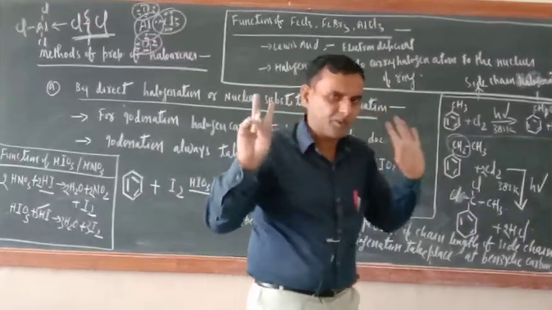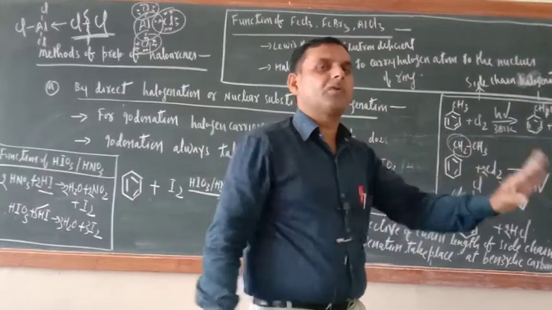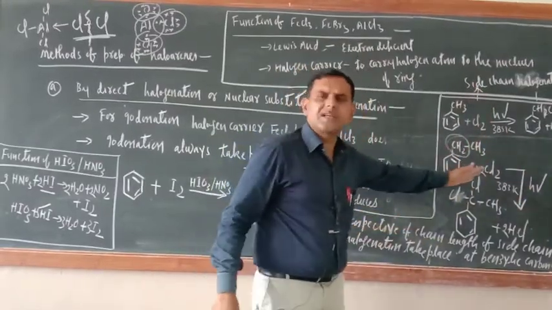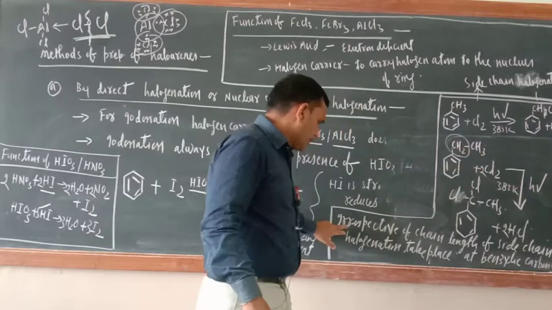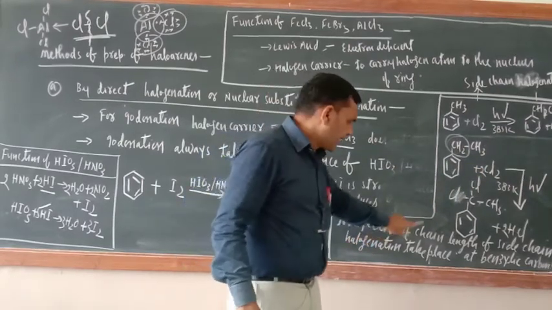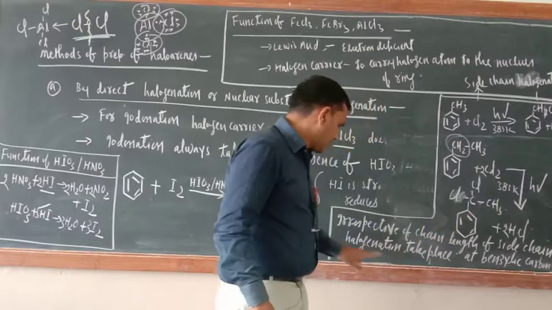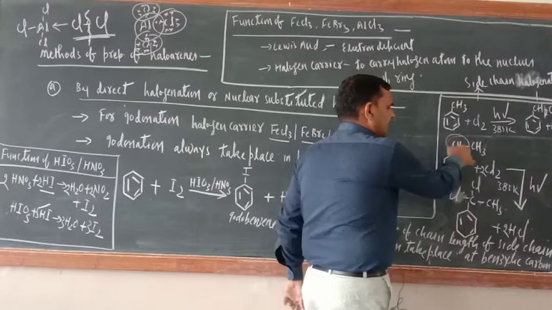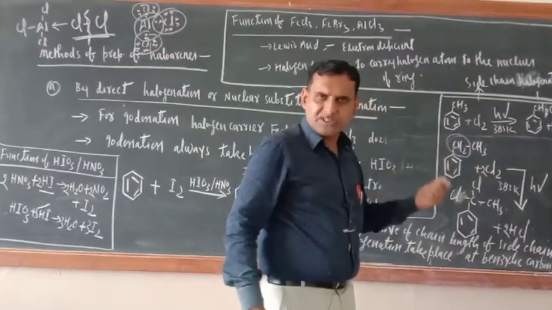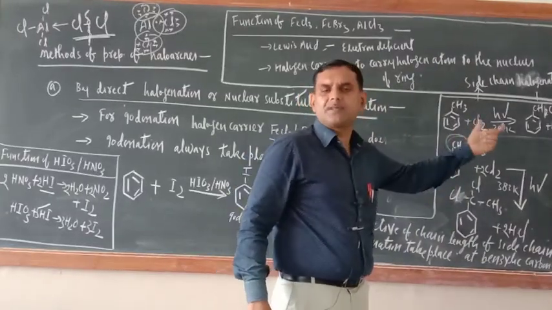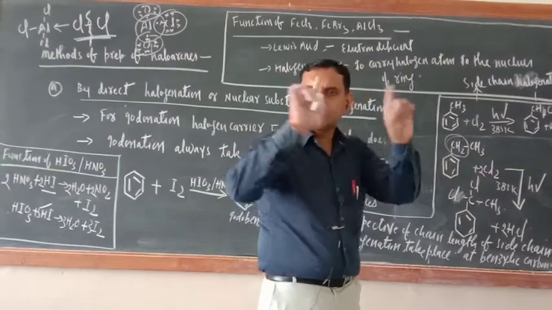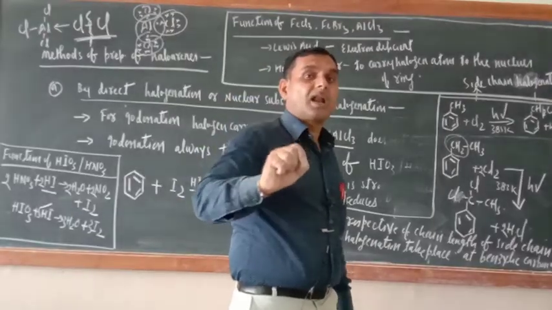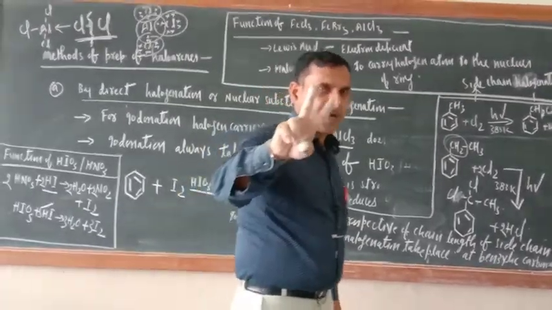Now in the NCERT book they have not given this, but in complete the following reaction, so many exercises are there. So even if you don't remember the degree of the radical, you just remember this: irrespective of chain length of side chain, halogenation takes place at the benzylic carbon atom. Which is the benzylic carbon atom? The carbon atom which is a CH2 group directly attached to the benzene ring, that is the benzylic one. And the meaning of benzylic I taught you earlier. Benzo, benzal, benzyl, all three I told you or not?